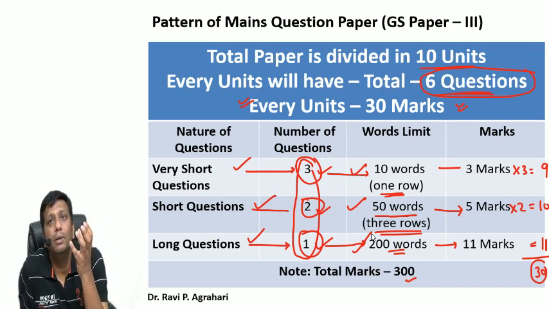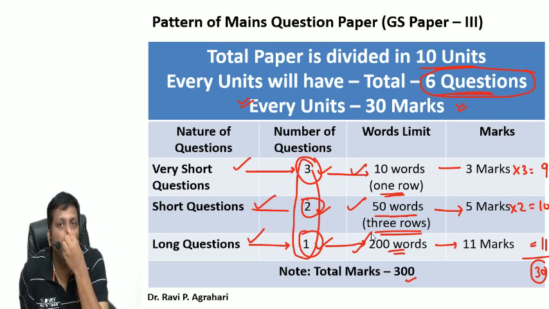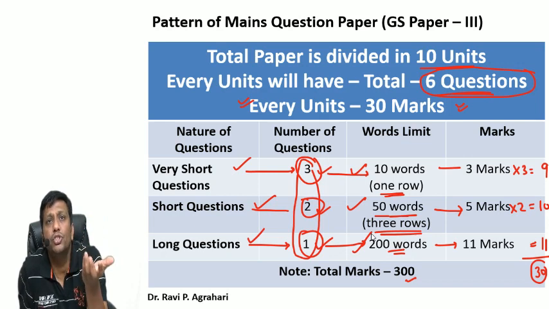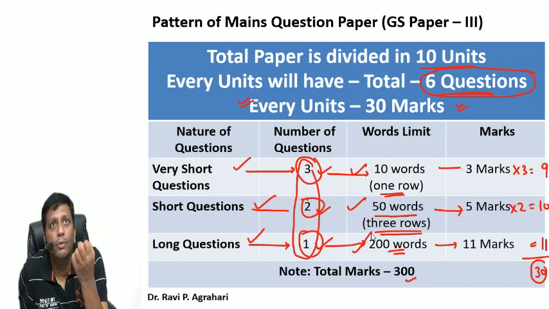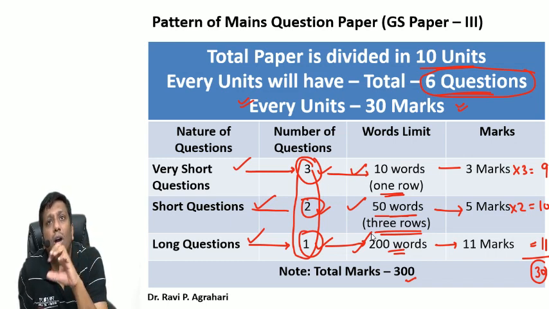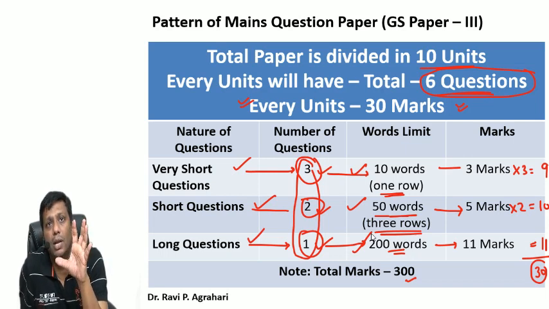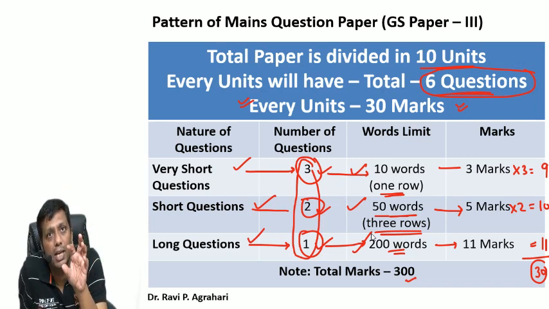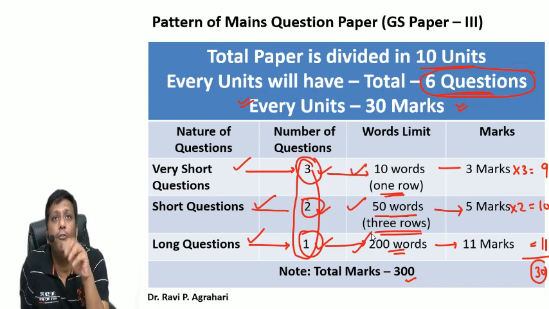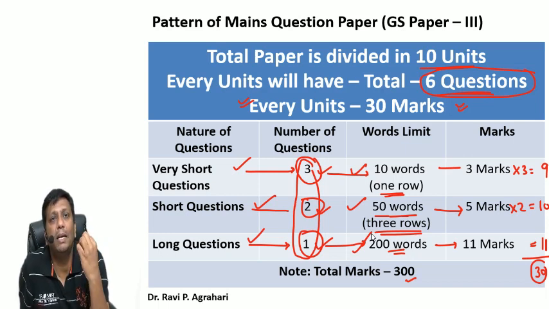Simply put, the examples you would write in a long question answer, you stop them. Just write a definition type of information to complete the very short questions. So ultimately, whether you want short, long or whatever, you should do your practice and prepare accordingly. It is not possible that for every question you write one time a very short type, then a short type, then a long type. Do a few practices, and follow that practice for your entire preparation.